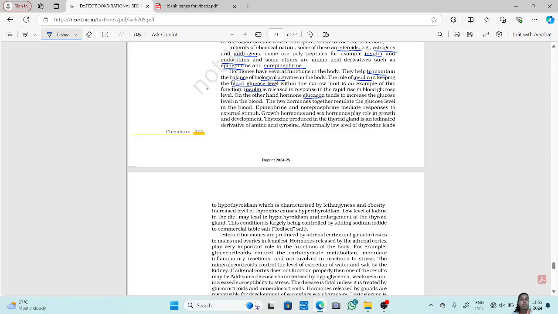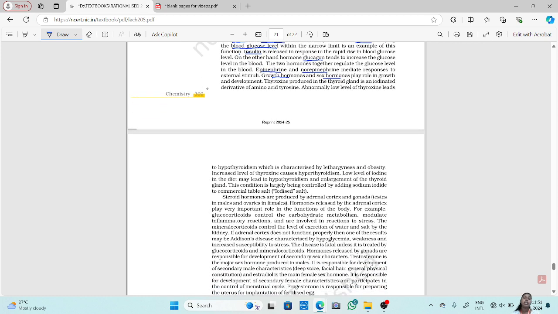The next example is epinephrine and norepinephrine, which mediate the response to external stimuli. Now, growth hormones and sex hormones play an important role in growth and development. Females have different sex hormones, males have different sex hormones, which are important for our growth and development.